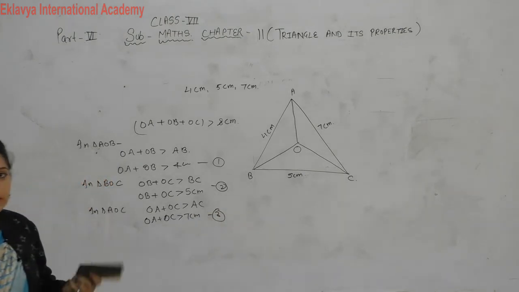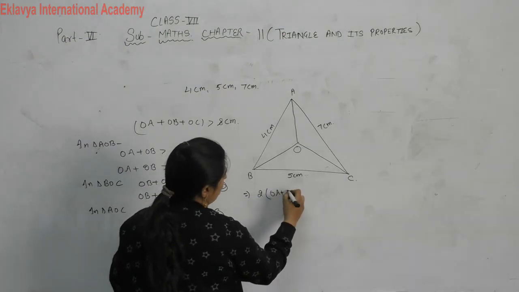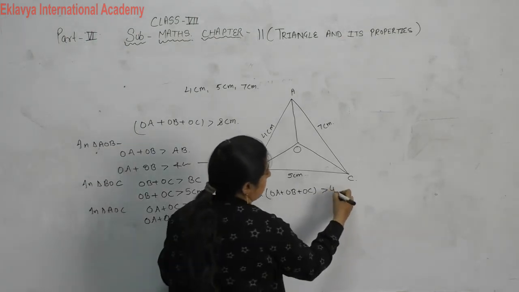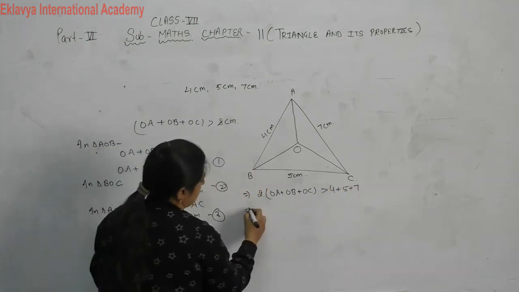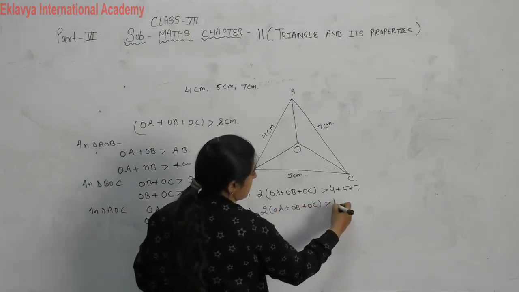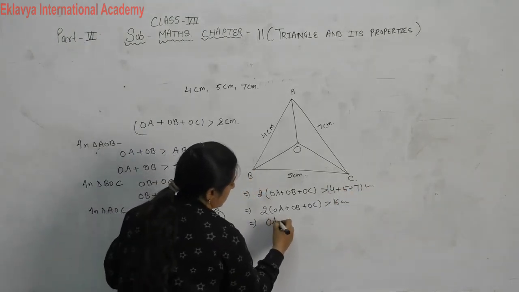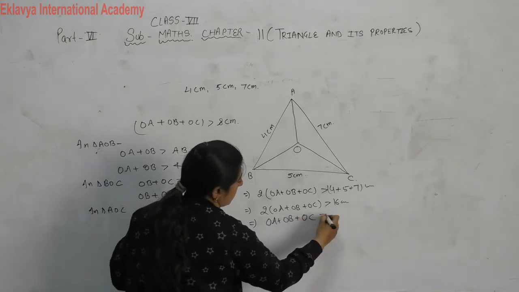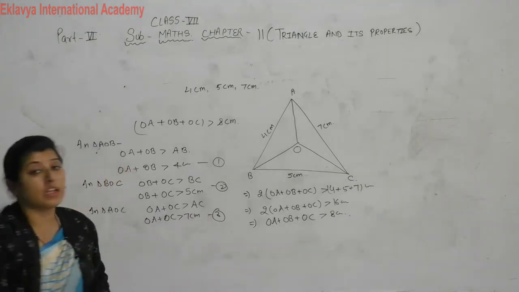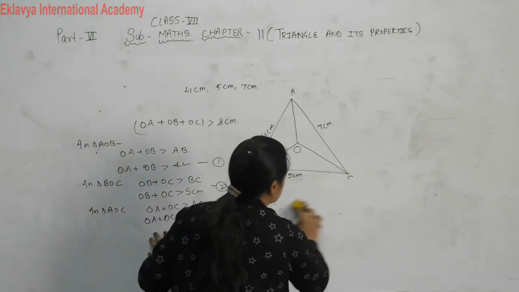Third. In a similar way, we will add all these equations, then you will get twice of OA plus OB plus OC greater than 4 plus 5 plus 7. Then it becomes twice of OA plus OB plus OC greater than 16 centimeter. Divide by 2 both sides, then it becomes OA plus OB plus OC greater than 8 centimeter. So this way we will prove it. Now the last question, 11th.